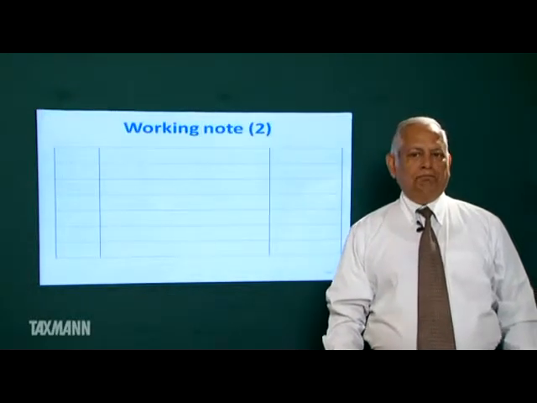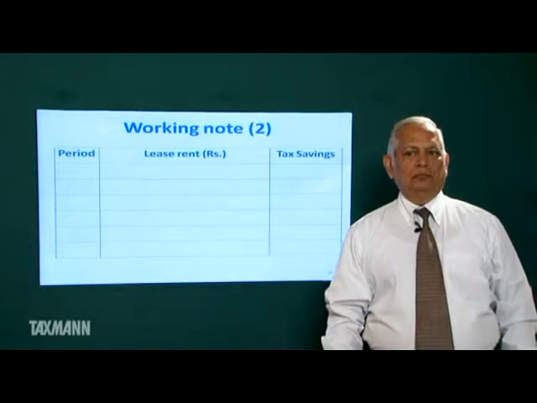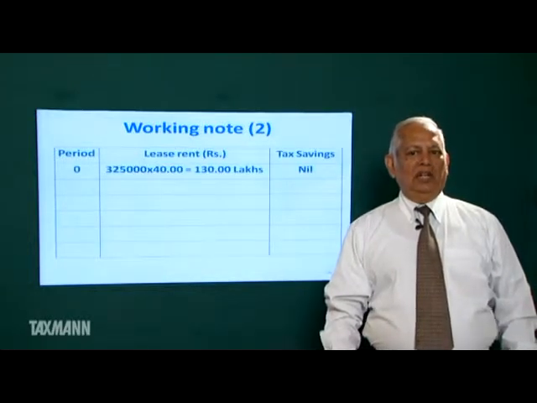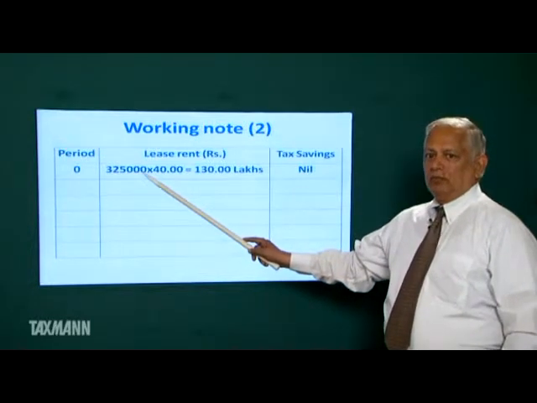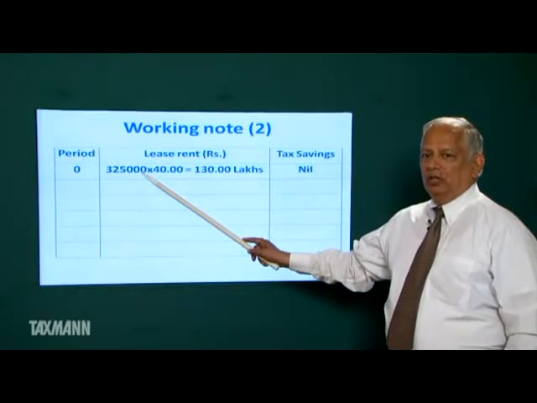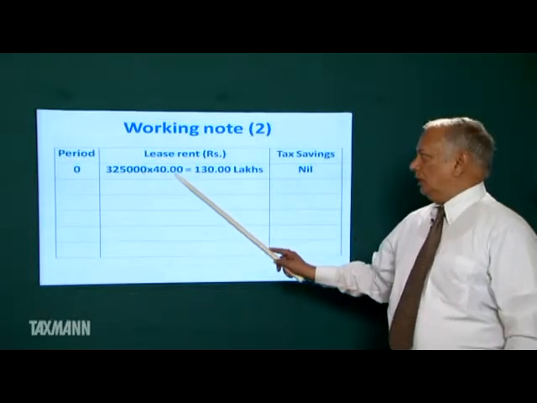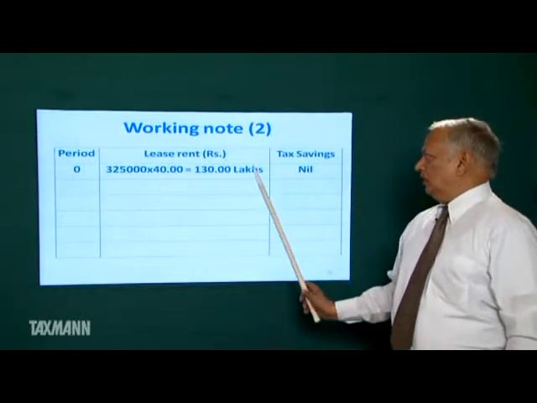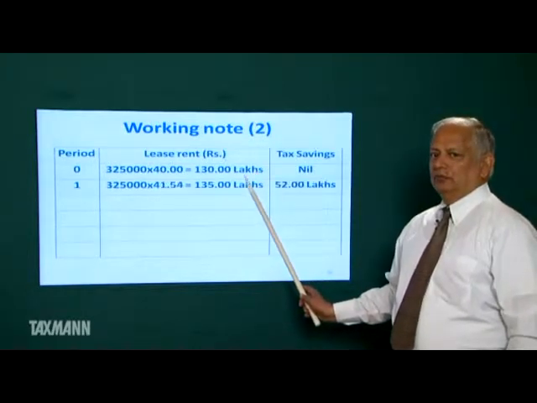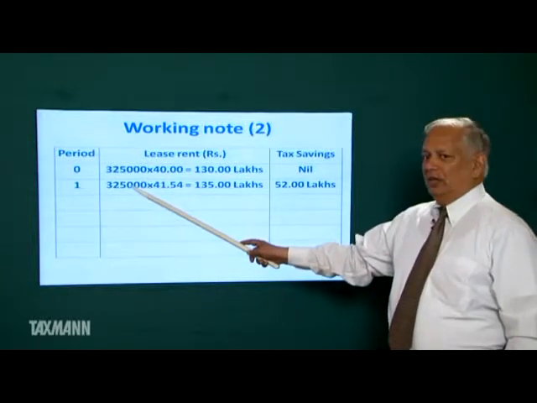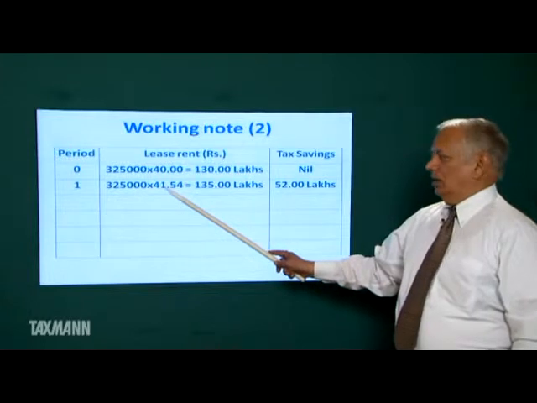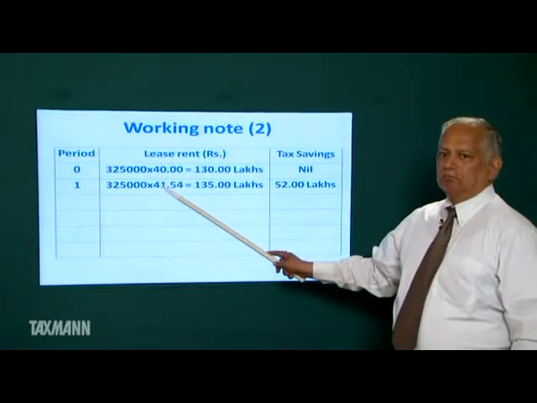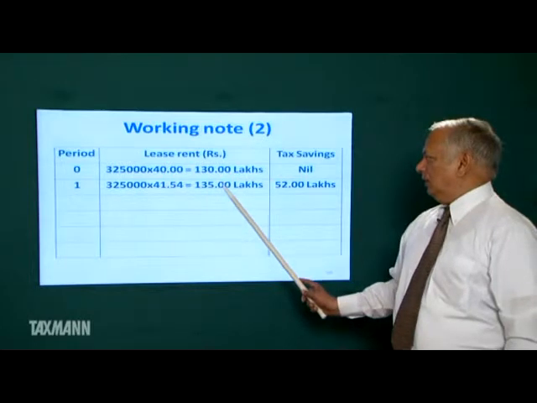Working note 2. Lease rent $3,25,000. This will be paid in the beginning of first year when the foreign exchange rate is $1 is equal to rupees 40. So we shall be paying 130 lakh rupees. We shall be paying lease rent in the beginning of second year, or end of first year. This is the dollar rate. So we shall be paying lease rent of 135 lakh.